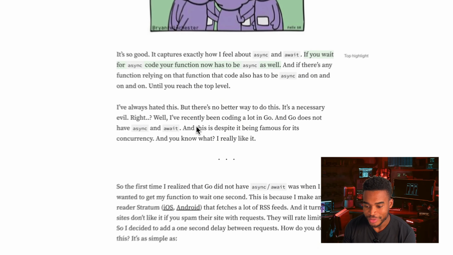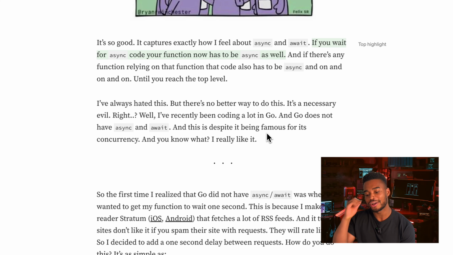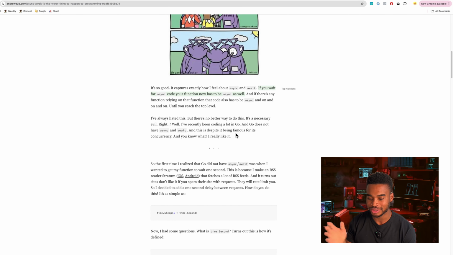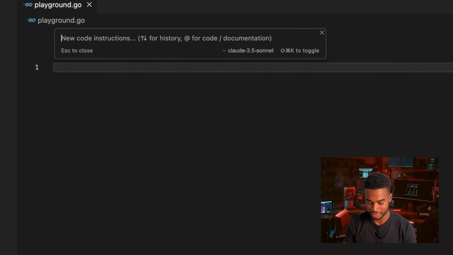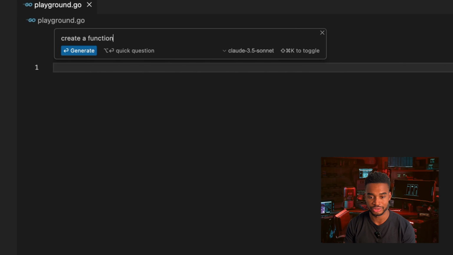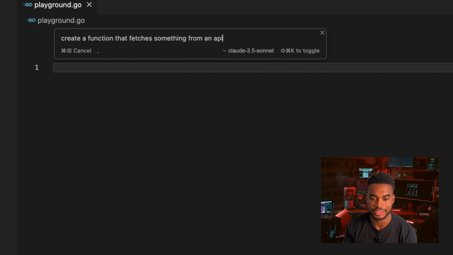Right. Well, I've recently been coding a lot in Go. Oh, that's correct. I actually started coding in Go just to make some videos, and I did realize that if you code in Go, you actually don't need async await. Let's see how that works. I'm just going to create a simple Go file, and I'm just going to ask Cursor to create a function that fetches something from an API. Let's just see how that works.